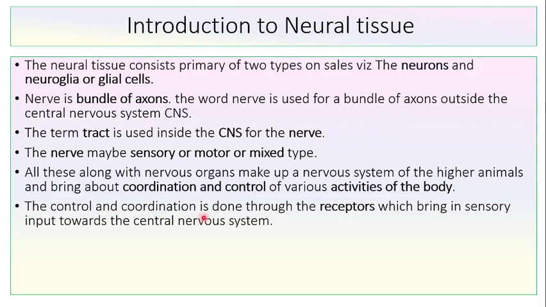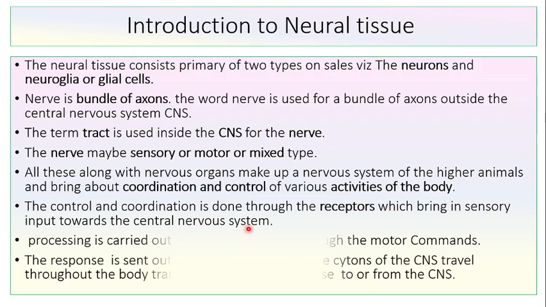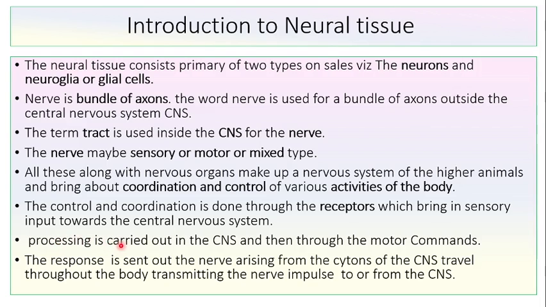The control and coordination is done through the receptors, which bring in sensory input towards the central nervous system. Processing is carried out in the CNS and then the motor commands go out. The response is sent out. The nerves arising from the cytons of the CNS travel throughout the body, transmitting the nerve impulse to or from the CNS.